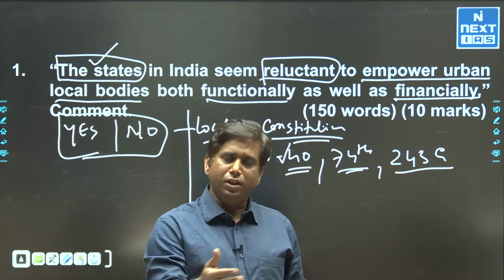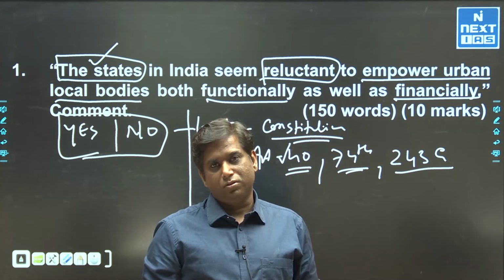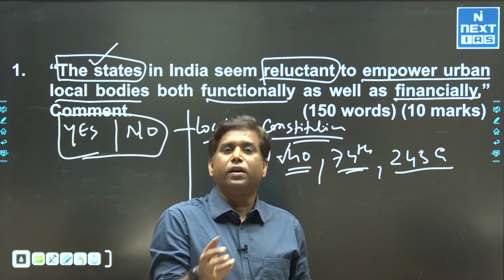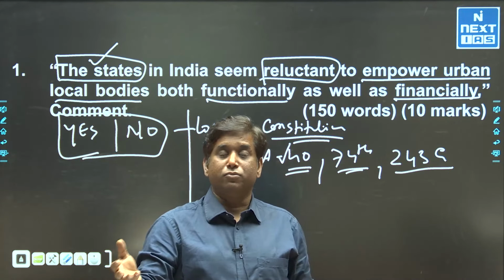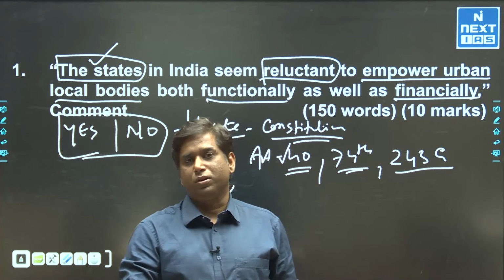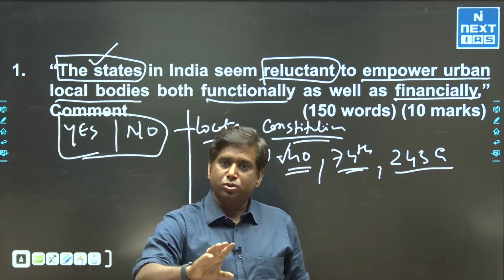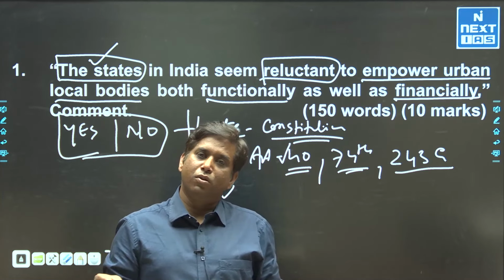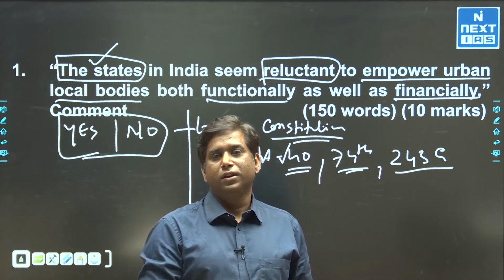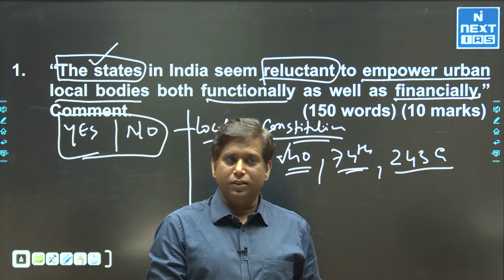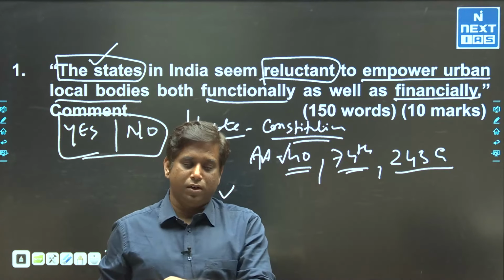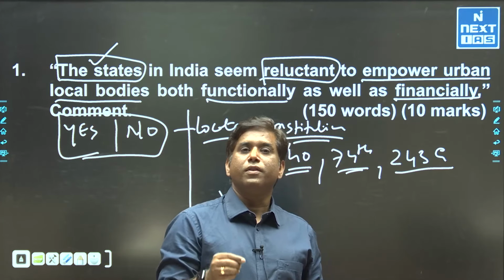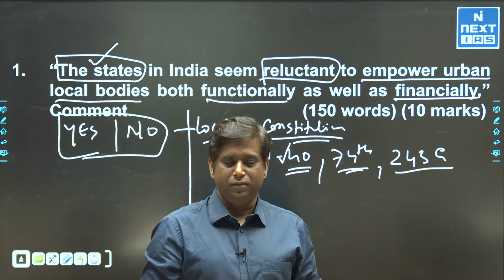And we already know the Finance Commission is also there, which is involved in devolving or sharing of finances between the union, the state and urban bodies. Technically, there is no representation of the urban bodies in the State Finance Commission. So the state feels that providing more and more funds to the urban bodies will lead to revenue loss for the states.